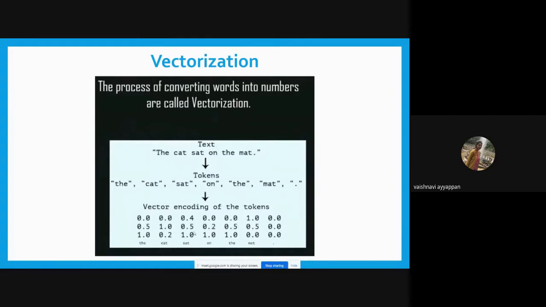Don't go in search of the meaning of the numbers. Only consider that the words are converted into numbers. By vectorizing, it will be helpful for us to process the data later. So vectorization is used to convert words into numbers.